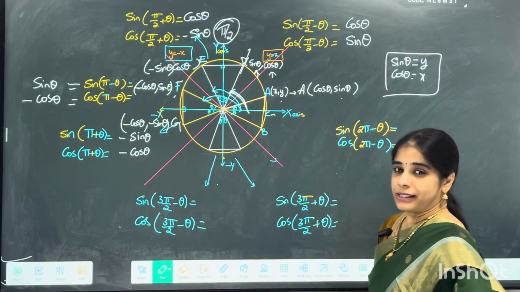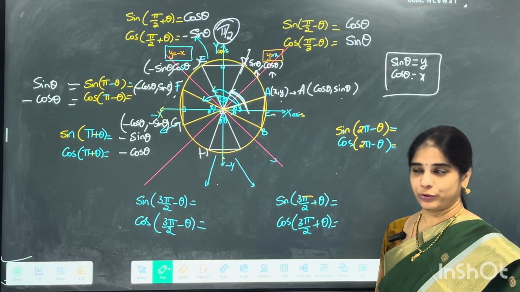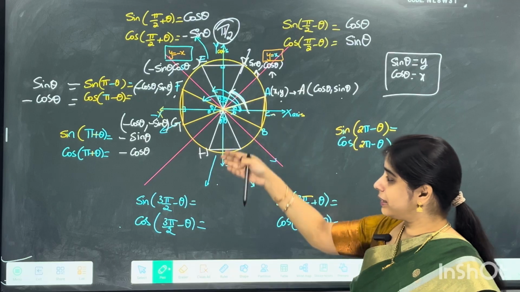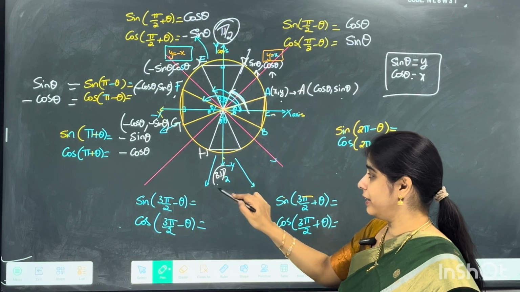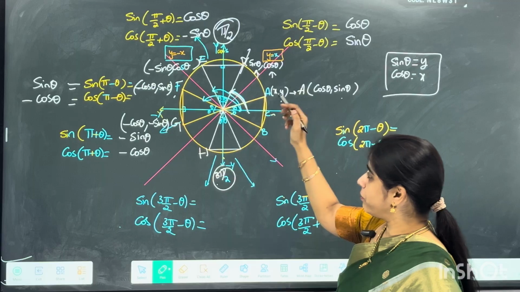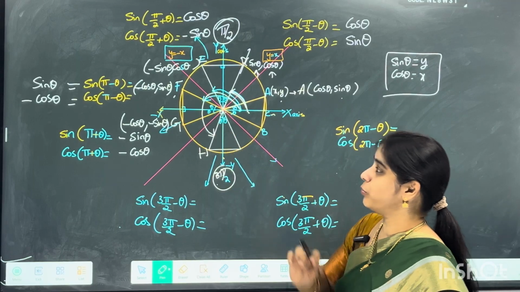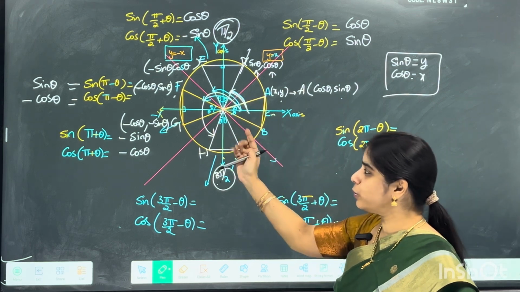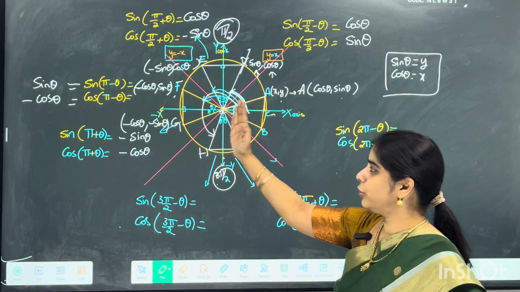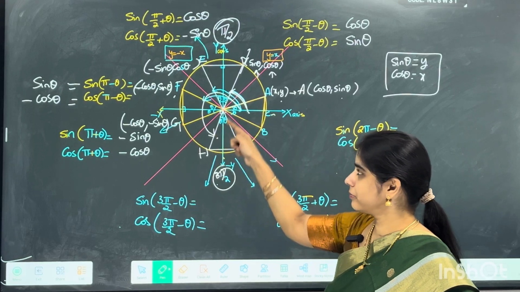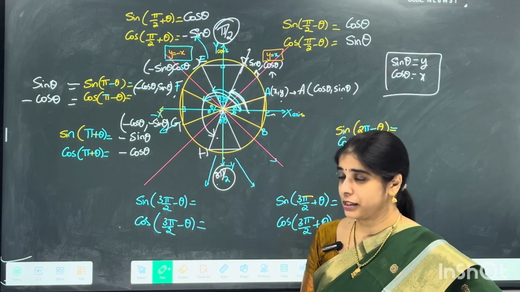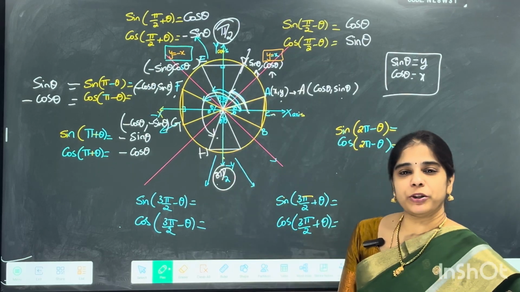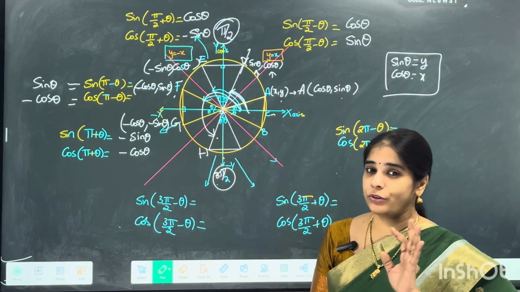Now further, our journey is towards the point H. When I am talking about the point H, what is this? This H is 3 pi by 2, 270 degrees, isn't it? So 3 pi by 2, and from this point till here is what we are transforming. Now from that point till here, is it the whole 270 minus this little part? The whole 270 minus theta will be your OH, whatever angle that is making, that is 3 pi by 2 minus theta. So 3 pi by 2 minus theta is what I am trying to find out, both for sine and cos.